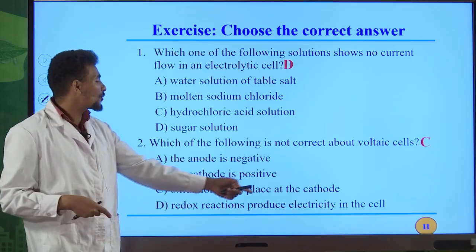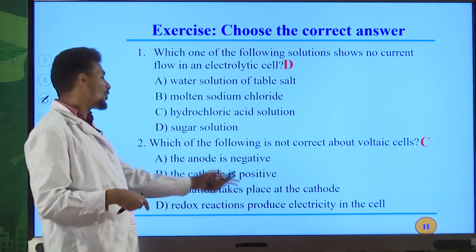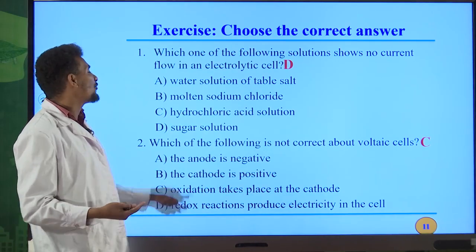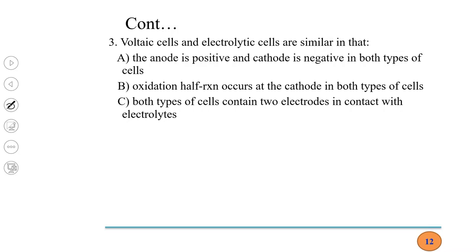Redox reactions produce electricity in the cell. Therefore, this is also true. It is correct. So C is not correct. Therefore, the answer for question number 2 is C. Question number 3.